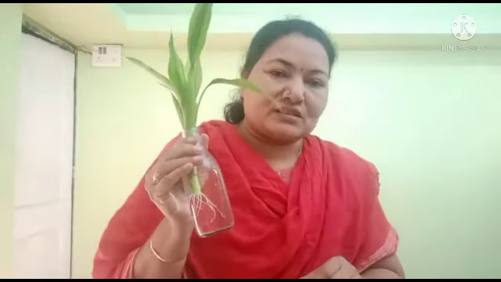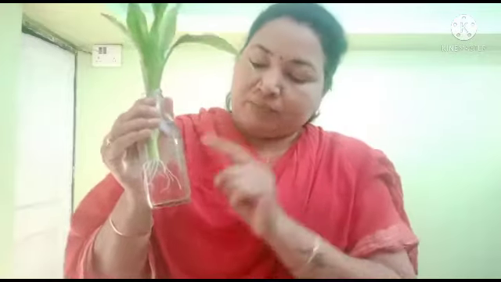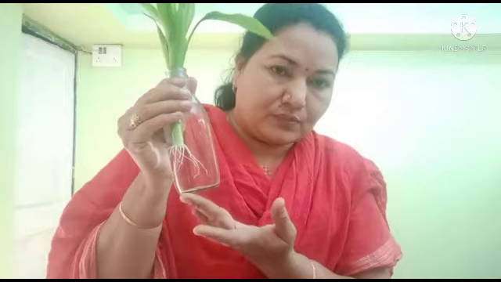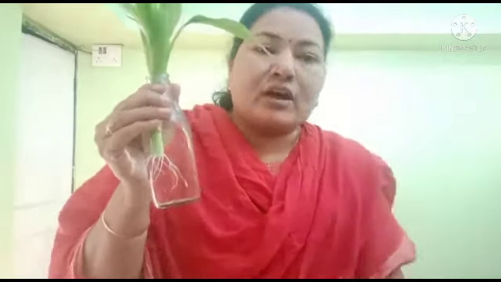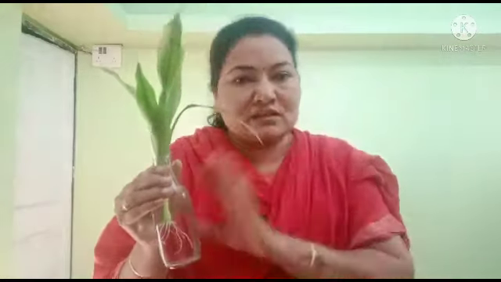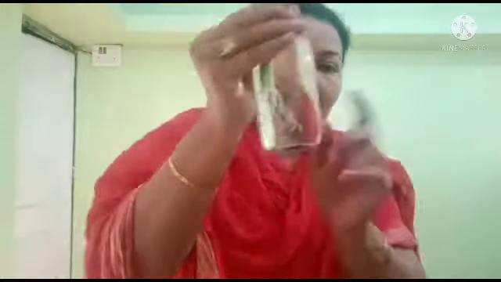If they don't locomote, if they don't change their place, if they don't move from one place to another, how is it that they get all these inorganic substances? So always keep it in mind, the roots. If we plant this plant in soil, soil is the richest source of all these inorganic substances. And from this soil, the plant gets all these inorganic substances. But from where? So these are the roots.